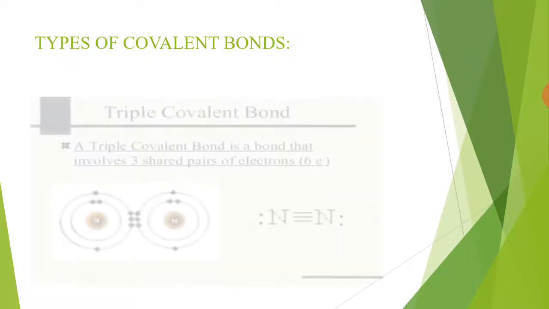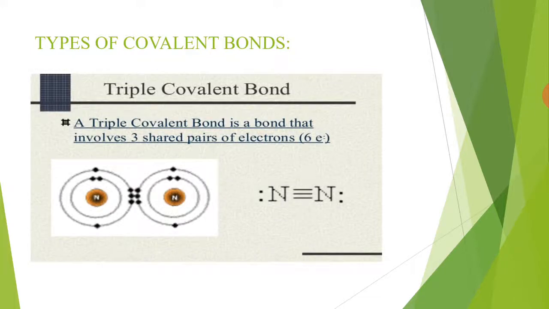Third type of covalent bond is triple covalent bond. A triple covalent bond is a bond that involves 3 shared pairs of electrons or 6 electrons. Consider the formation of nitrogen molecule. Nitrogen is in group 5A, so it has 5 electrons in the valence shell. It needs 3 electrons to complete its octet. Thus, each nitrogen atom shares 3 electrons and achieves the electronic configuration of a noble gas.